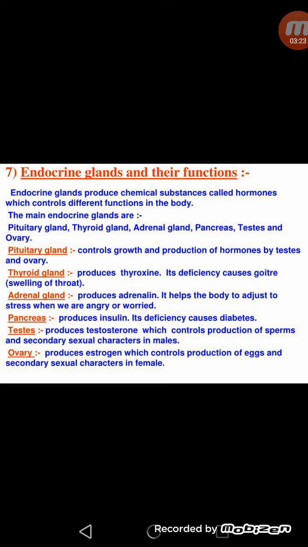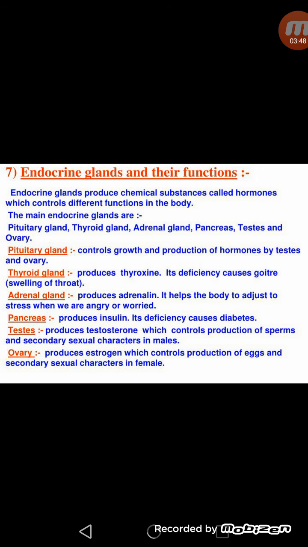As we know, it releases growth hormone, so it controls the growth of the person. And if this growth hormone is released in excess, it causes gigantism, meaning the person becomes very tall. But if growth hormone is released in less amount, it means the person will become a dwarf. So in this way the hormones should be secreted in their proper amount.